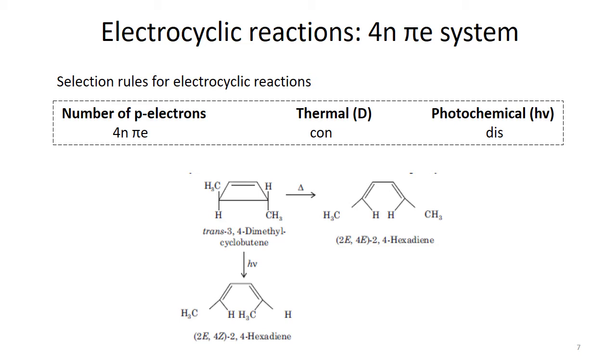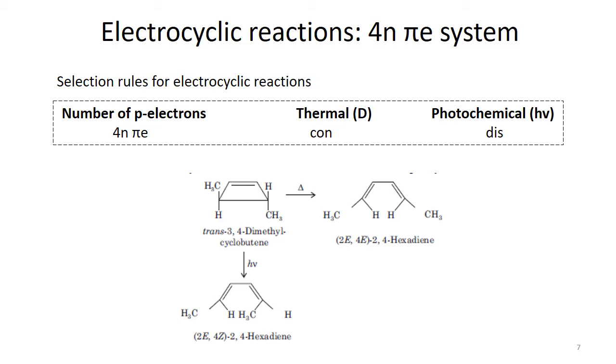Basically E is a better term instead of cis here. So if this disubstituted cyclobutene is irradiated, it goes through disrotation and forms the E,Z hexadiene product.